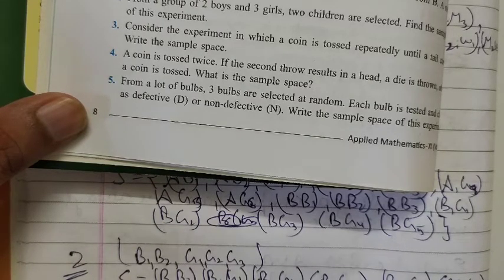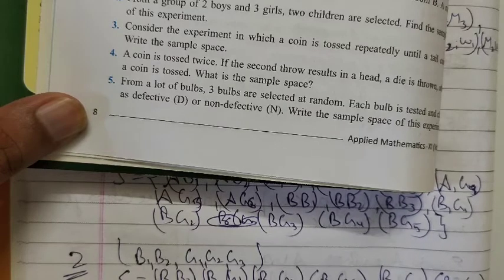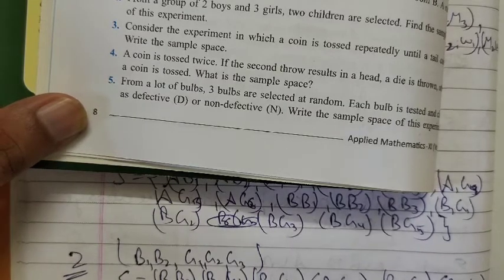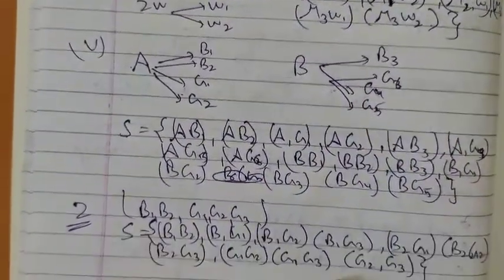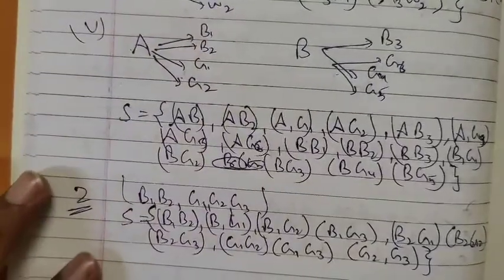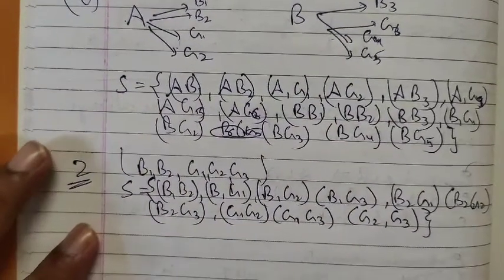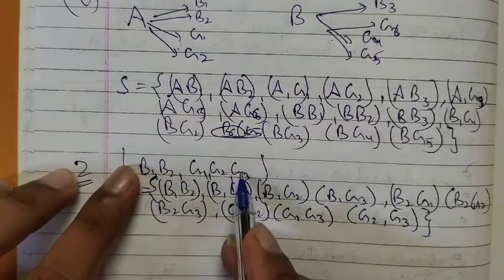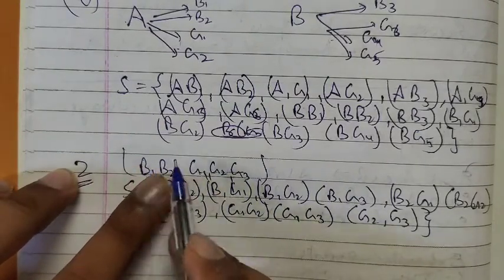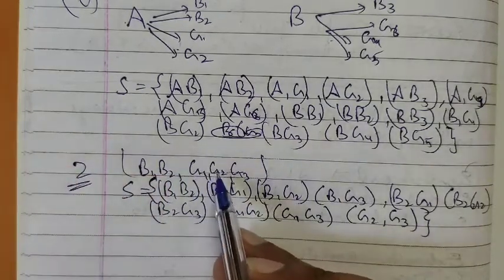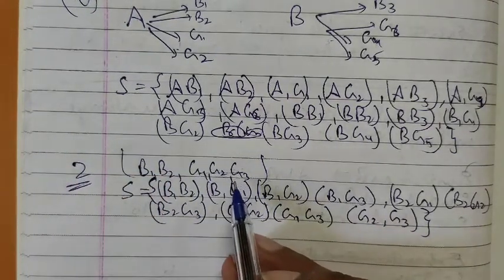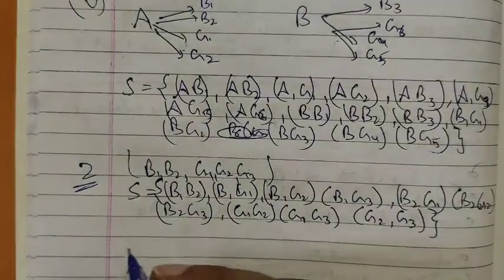Similarly G1 with G2, G1 with G3. Similarly G2 with G3, right? So these are all possible outcomes we can have. If 2 students we want to select, the sample space will have these events only, right? B1 with all these 4, B2 with all these 3, B1 B2 is already there, so I have not written it again. G1 with all these 2, G2 with this girl. So this is sample space.